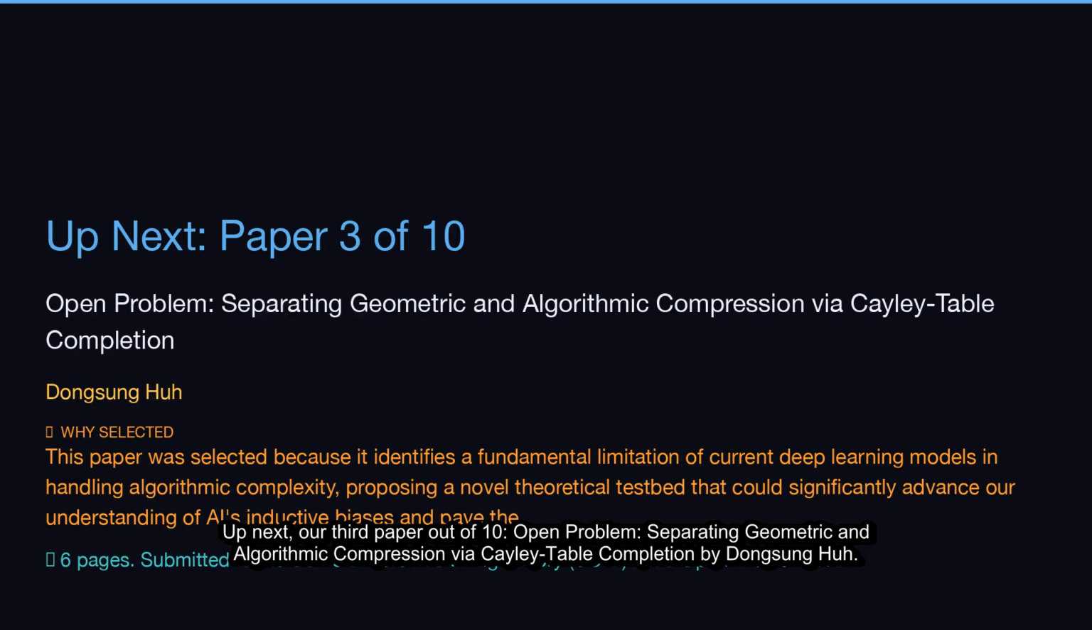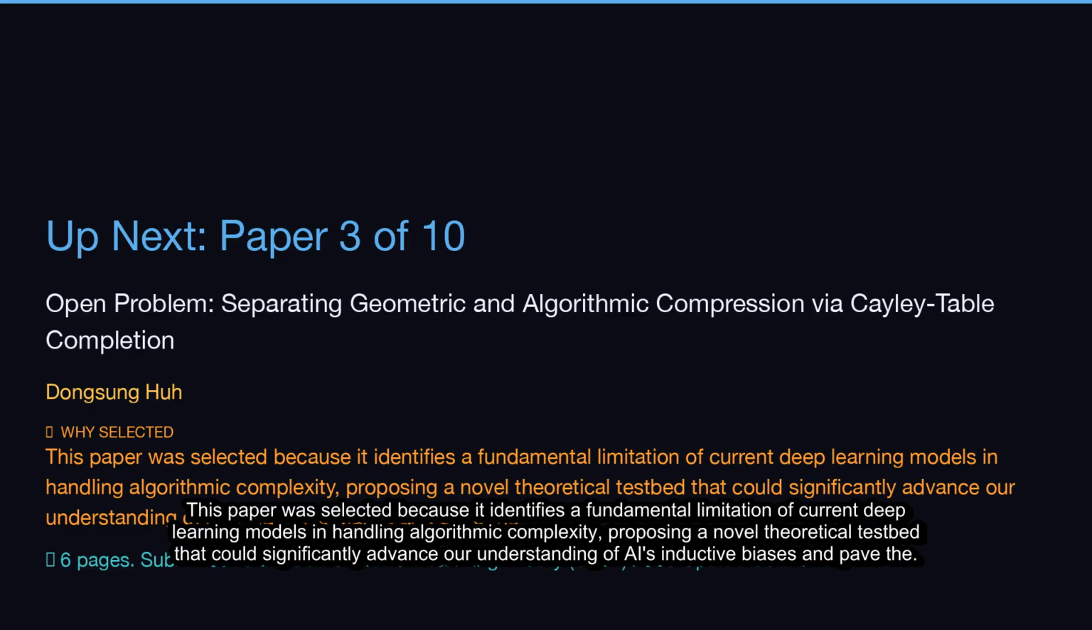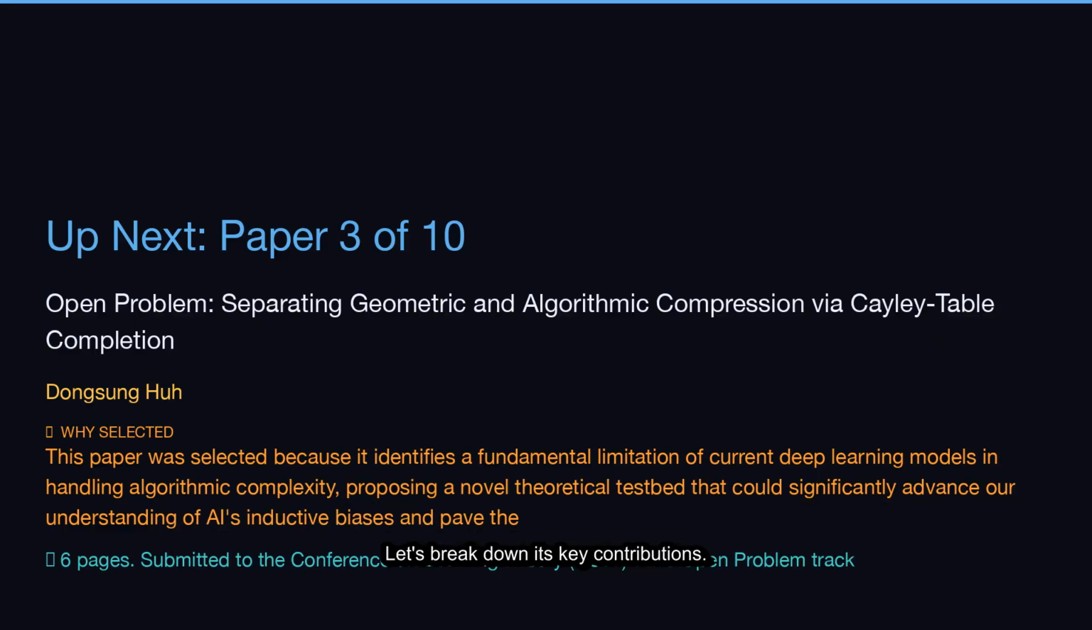Up next, our third paper out of 10, Open Problem, Separating Geometric and Algorithmic Compression via Cayley Table Completion by Dongsung Ha. This paper was selected because it identifies a fundamental limitation of current deep learning models in handling algorithmic complexity, proposing a novel theoretical testbed that could significantly advance our understanding of AI's inductive biases. Let's break down its key contributions.